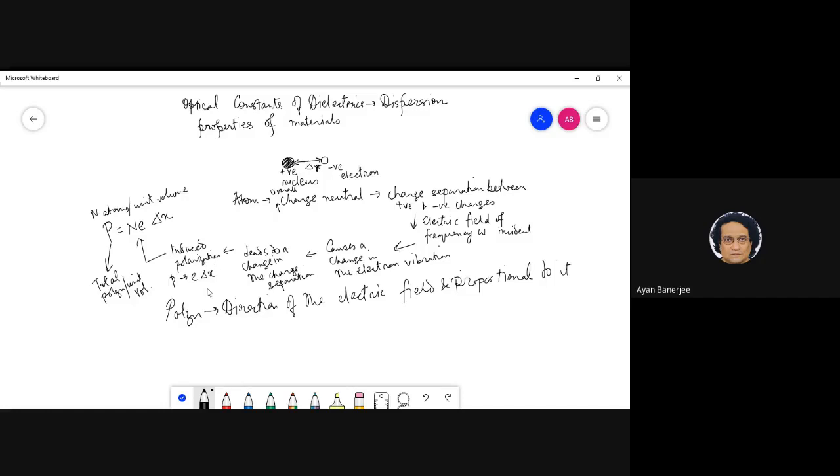This should be very clear. This can happen in any direction, but I want to distinguish these two. This is an existing condition, and because of the electric field, you have this. I hope this is clear to everybody.